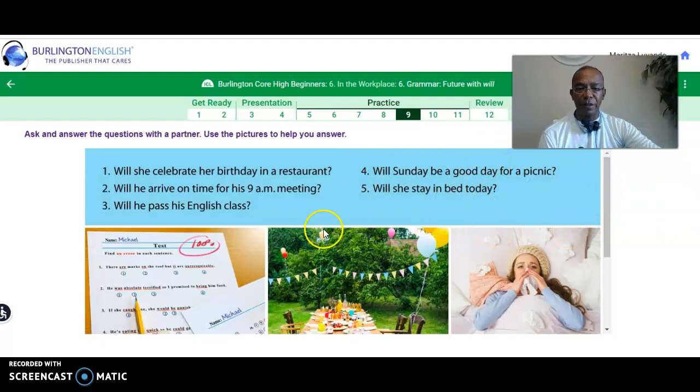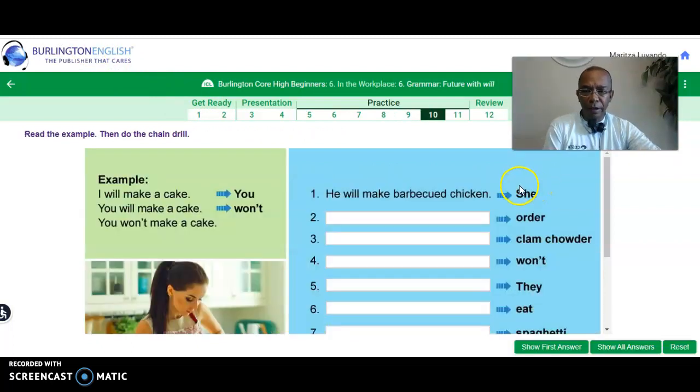Very good. Now, notice how I use the question to answer. That's what I would like you to do, okay? And then after you answer it, state the reason why, okay? Let's move on. Okay, so here in this chart, what we're going to do is read the example, then do the chain drill right here, okay?